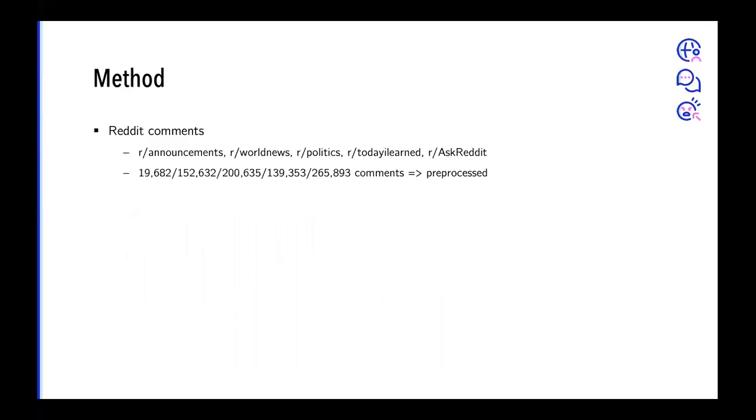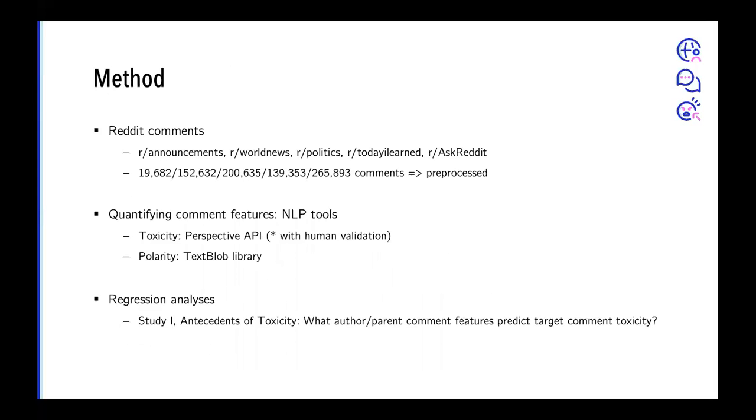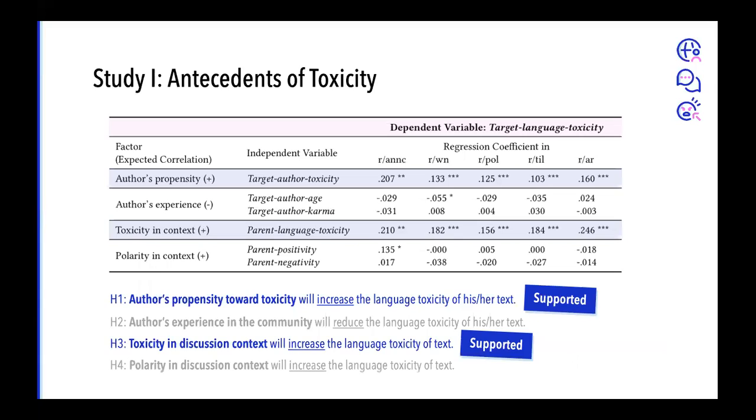So we focused our analysis on Reddit comments from those 5 subreddits, and we quantified the common features using NLP tools. Then we conducted regression analyses to find out, first, what author features or parent comment features would predict target comment toxicity, and then what child comment features would be predicted by target comment toxicity. So we'll very quickly go through the results here.